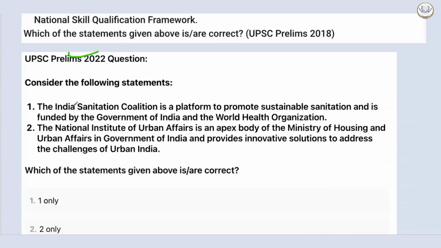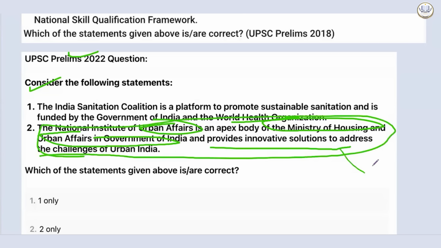Let's see more options. Consider the following statements. The Indian Sanitation Council is a platform to promote sustainable sanitation and is funded by the Government of India and the World Health Organization. Statement 2. The National Institute of Urban Affairs is an apex body of the Ministry of Housing and Urban Affairs in Government of India and provides innovative solutions to address the challenges of urban India. Here again, they had manipulated the same thing. Is this body the apex body of the Ministry of Housing and Urban Affairs or not? This is very easy to manipulate.